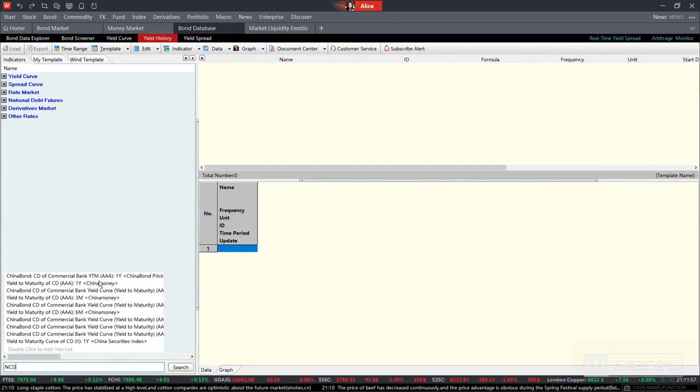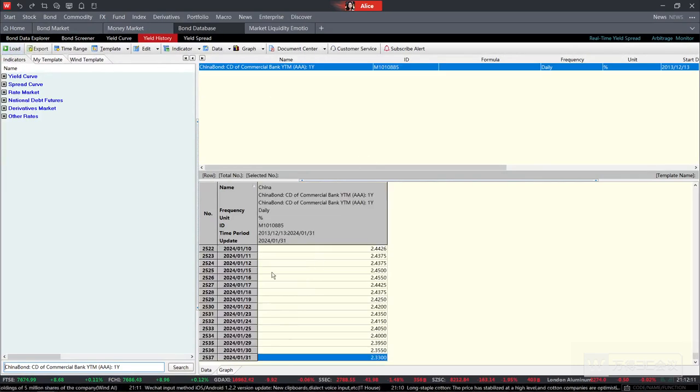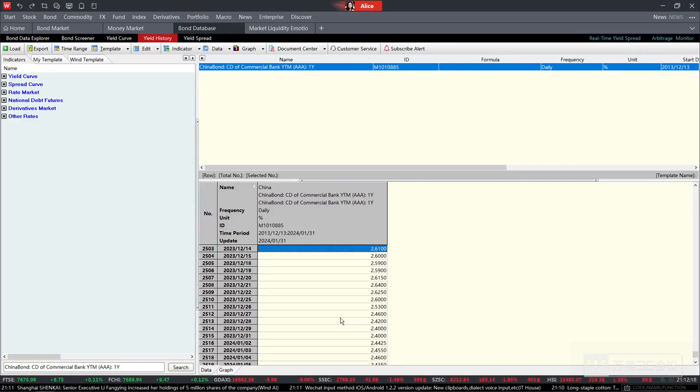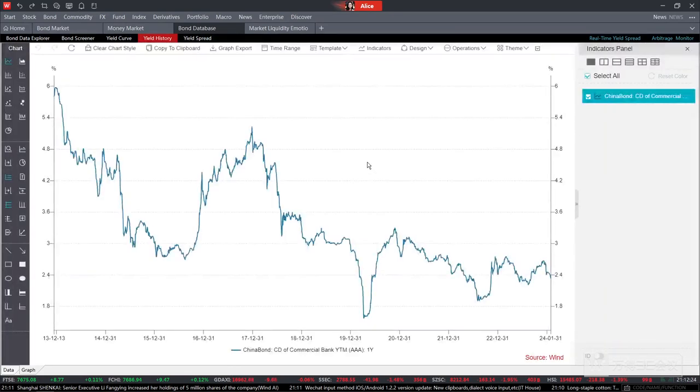For example, we can see this bond, a 1 year certificate of deposit of the commercial bank over here. We can just double click it. Then such a number will show over here. Then I just press the load button. Then such a result will show over here. This can help you to find the historical data over here. If we want to see the trend of such NCD yield price, we can also click the graph button. Then we can see the price trend of such yield showing over here in this page.